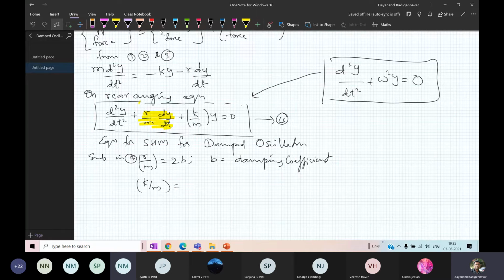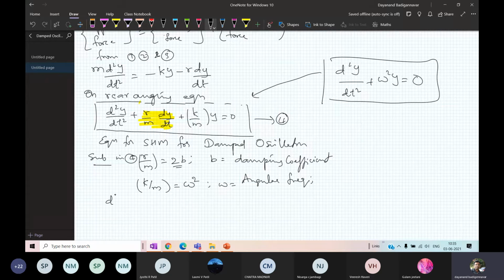Yes, sir. K by M is omega square, where omega is the angular frequency. Substitute in 4: R by M is equal to 2B, K by M equal to omega square.